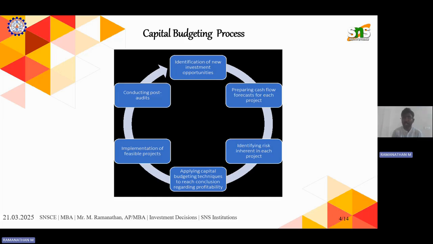So after identifying the new investment options in business as well as in investment, the next step is preparing cash flow and forecasting each project.